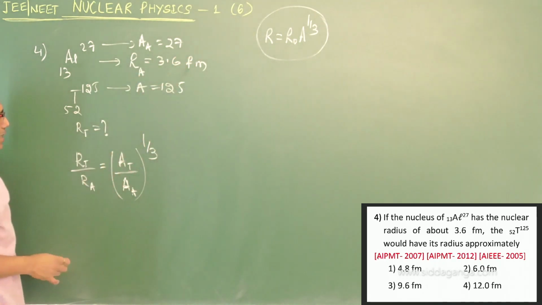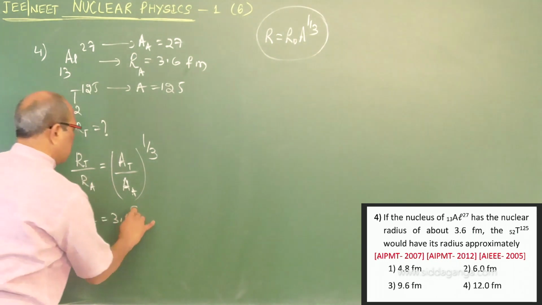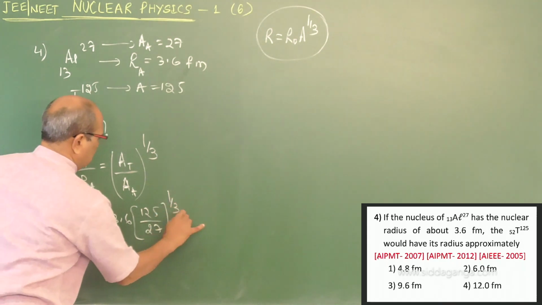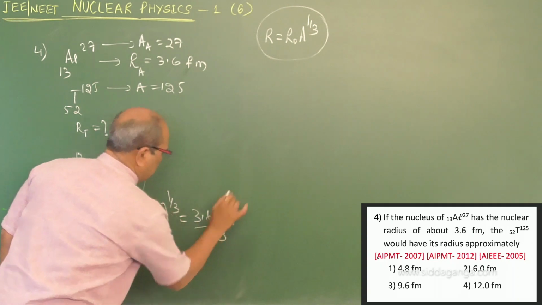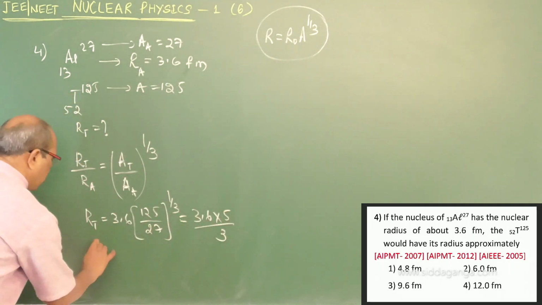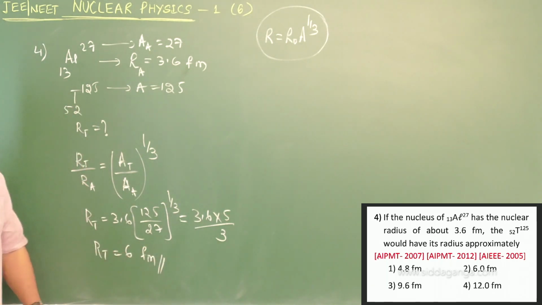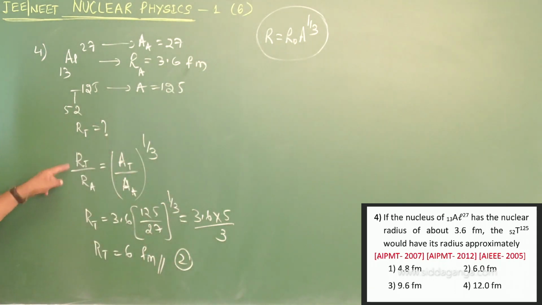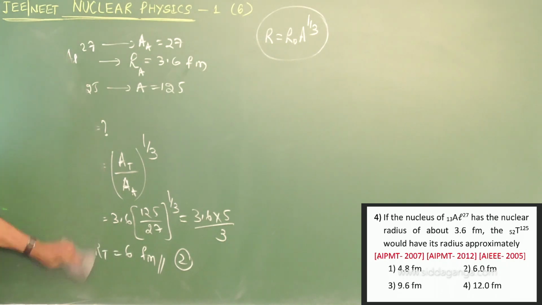From that relation I can directly write R_T equals 3.6 Fermi as it is, times 125 by 27 to the power of 1 by 3, which is nothing but 3.6 into 5 by 3. 1.2 times 5 is 6, therefore R_T is equal to 6 Fermi. The possible answer is the second option. If you know that relation, it can be obtained directly. An important question that appeared. Come to the next one.